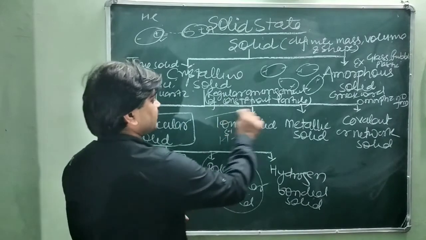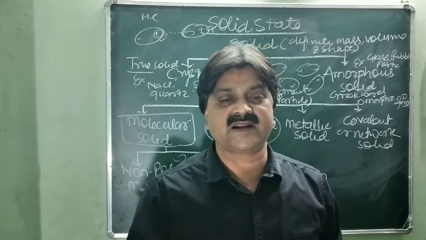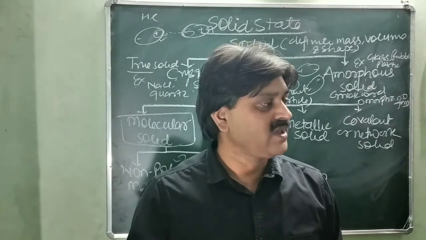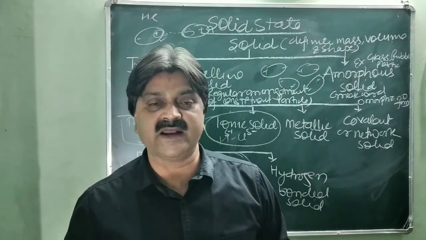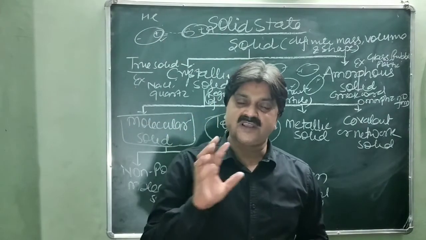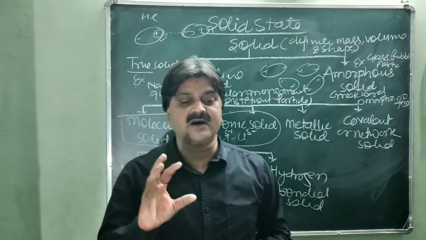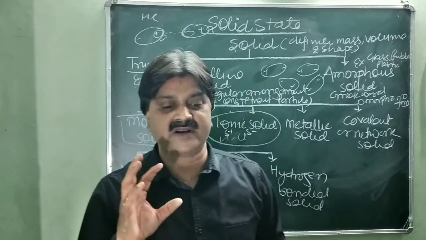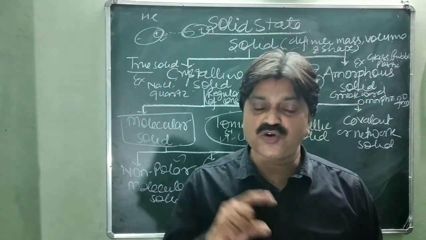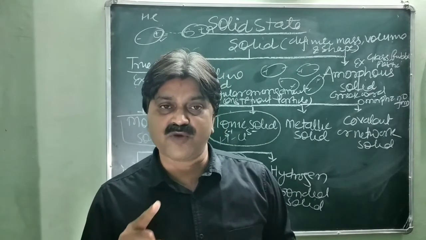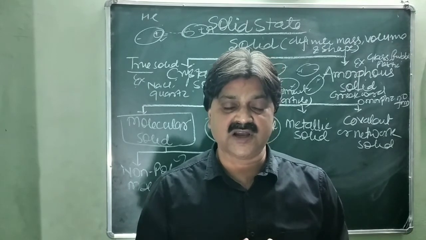Now next one, the ionic solid. Obviously it is clear that in this solid the constituent particles are cation and anion, and it has a compactly close-packed structure due to strong electrostatic force of attraction between the cations and anions. This solid is hard, brittle in nature, and has high melting point and boiling point. They are electrical insulators in the solid state, but show conductivity in the liquid state as well as the molten state. They are soluble in water and show conductivity because they are ionic in nature.